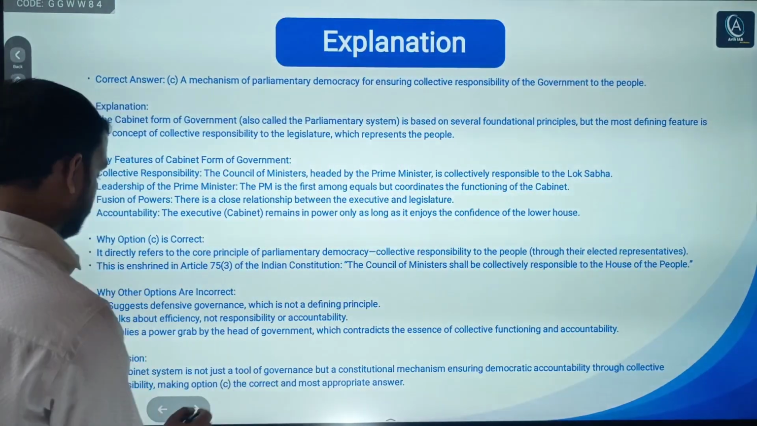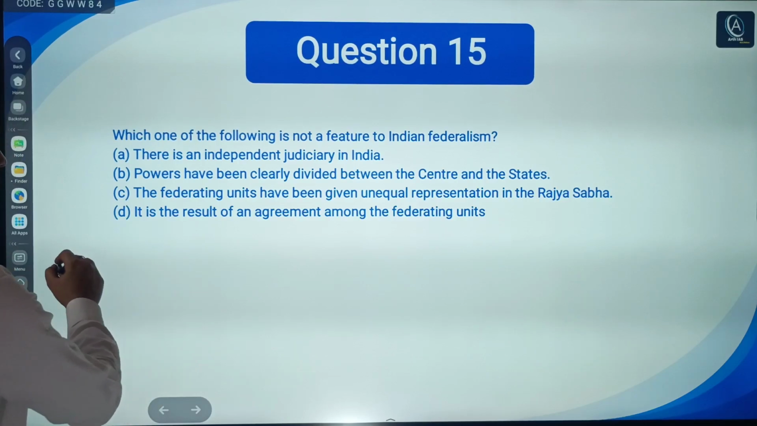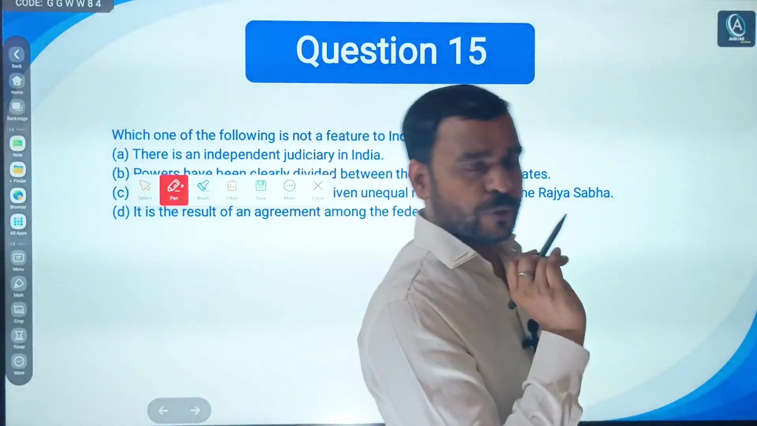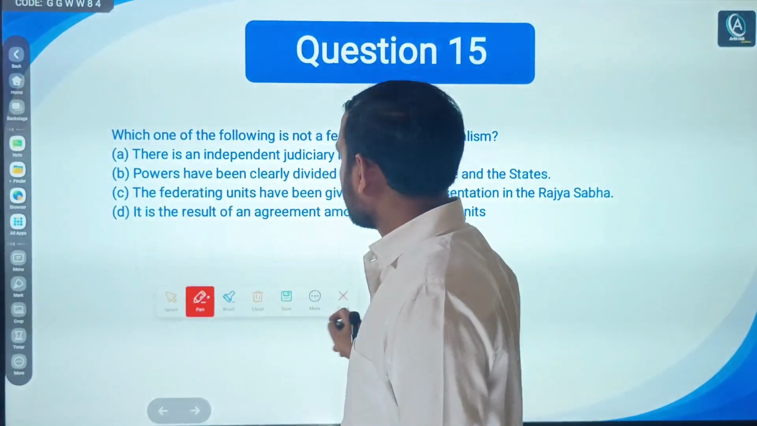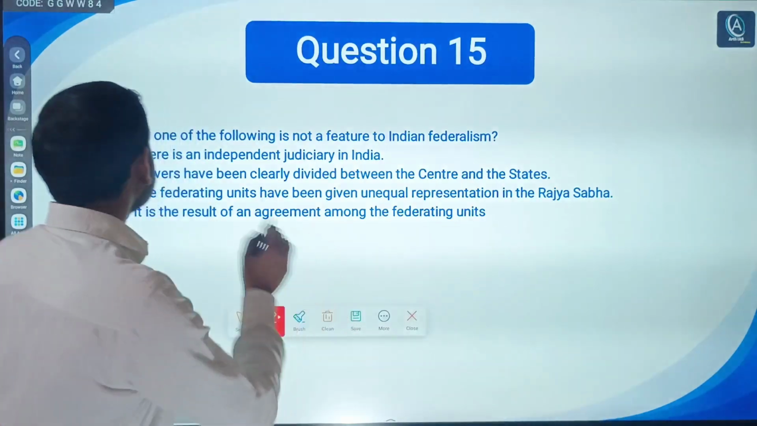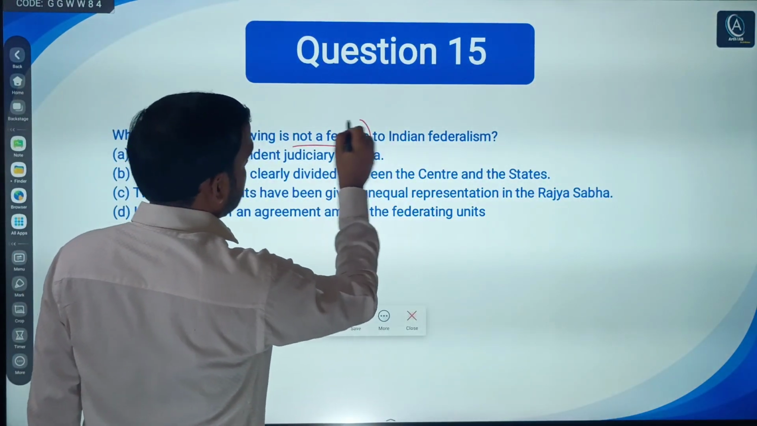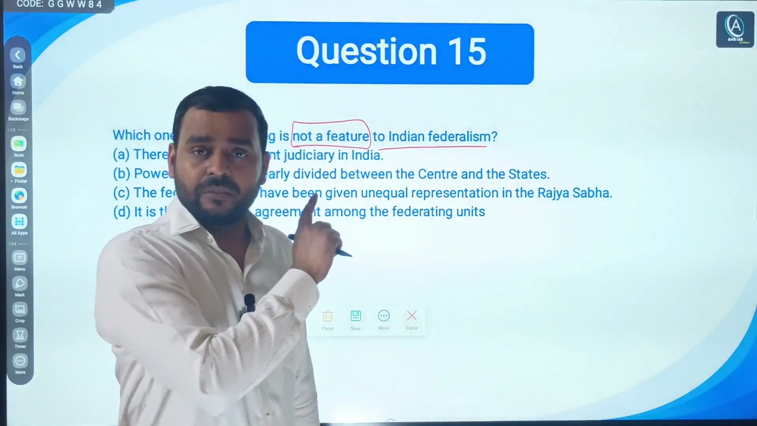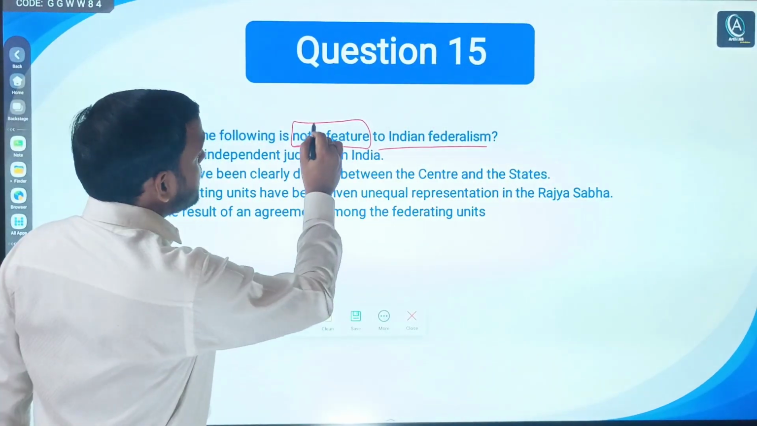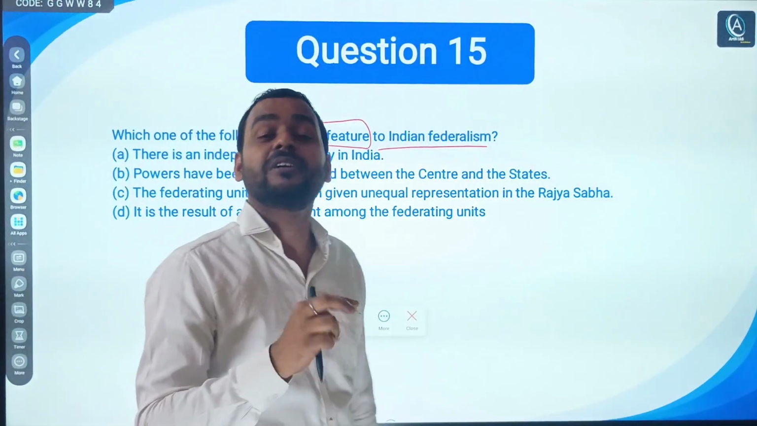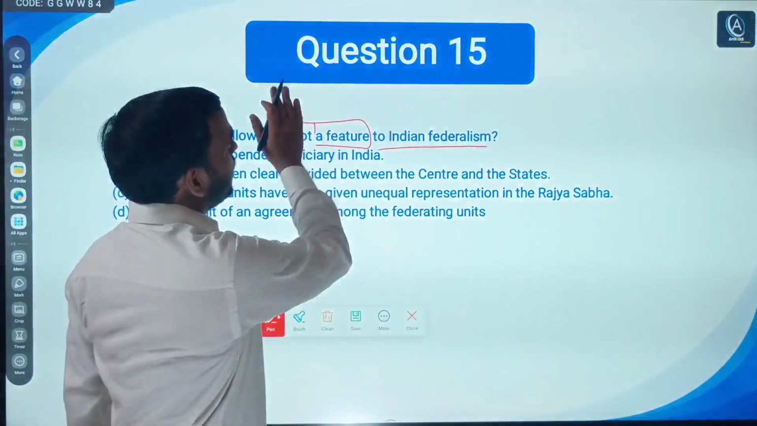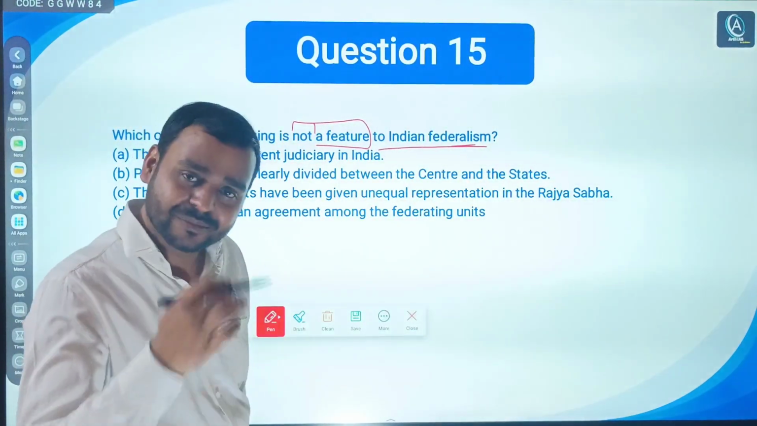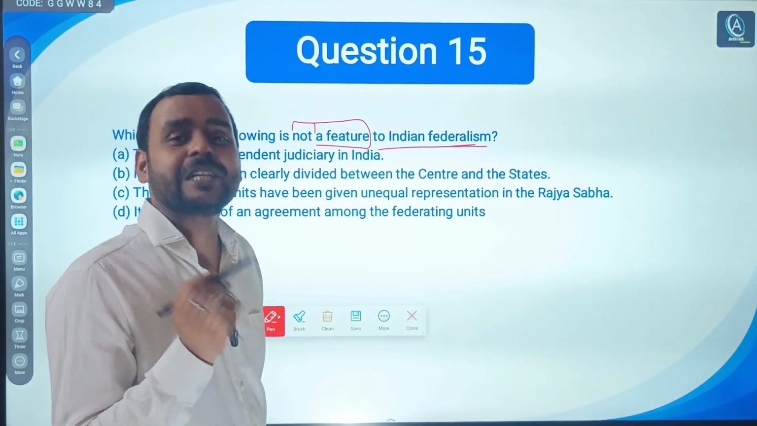Now, the 15th question. Again, you can call it a generally factual question, and again, it also checks your conceptual clarity. It says, which one of the following is not a feature of Indian federalism? Listen, I always suggest that you read the questions very carefully, because the question asks for what is not. Due to exam pressure, if you miss the term not and read it as what is a feature of Indian federalism, then you will regret it.